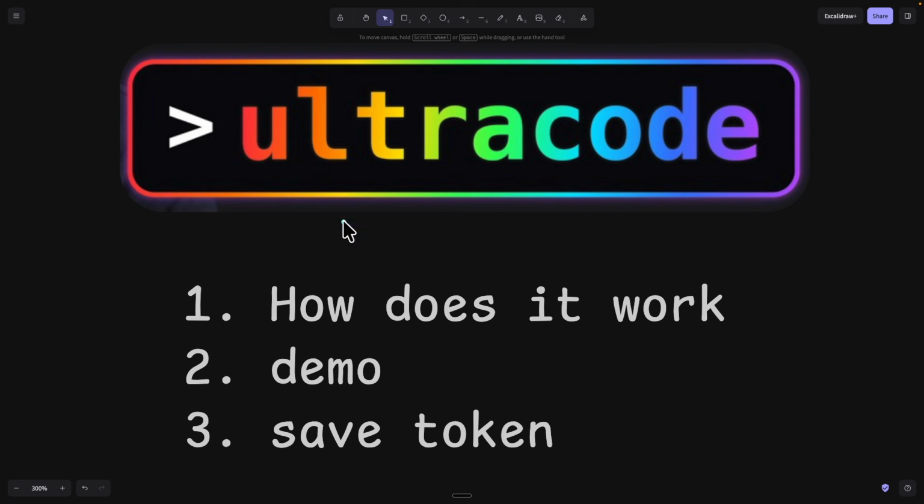So that's why in this video, I'm going to show you exactly how UltraCode works behind the scenes. I'm also going to show you a quick demo on exactly how you can use it. And lastly, I'm going to show you how you can save tokens and save costs when using UltraCode. So pretty much that's what we're going to cover in this video. With that being said, if you're interested, let's get into it.